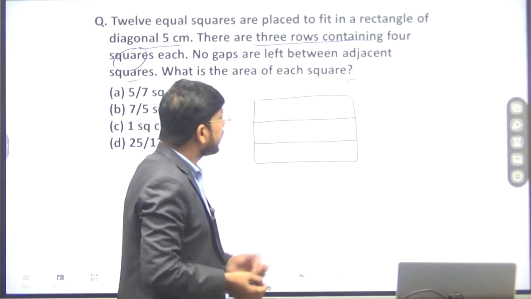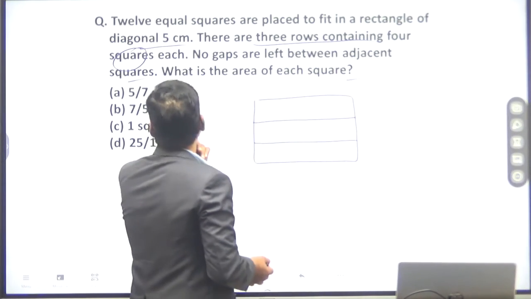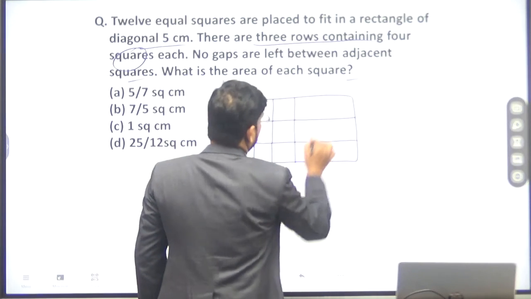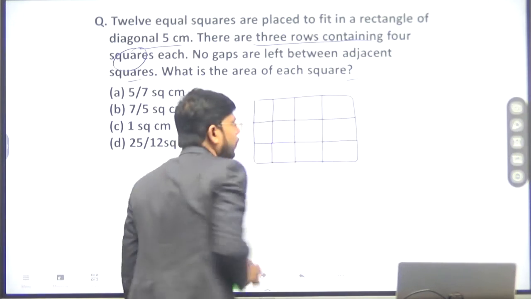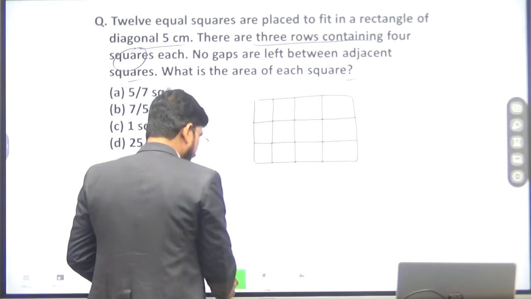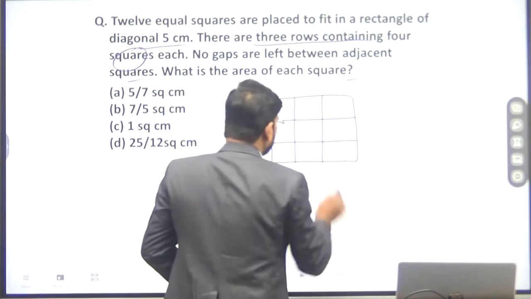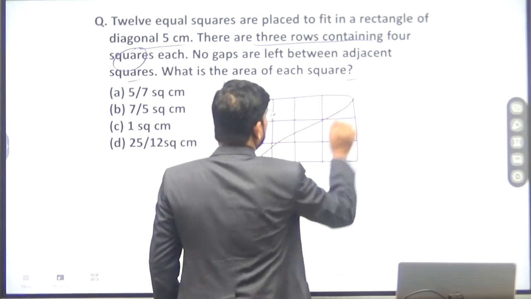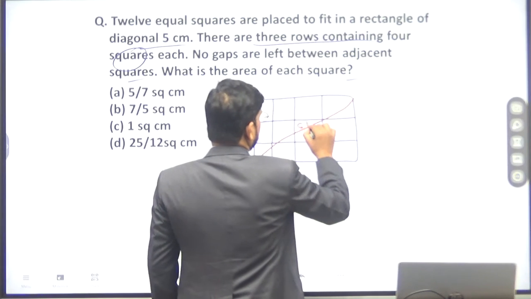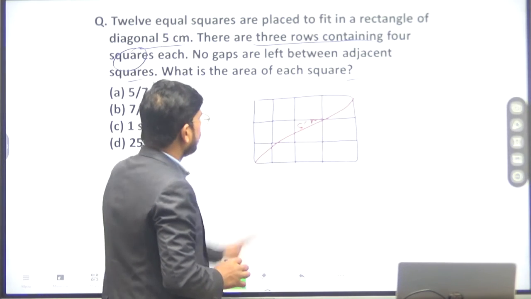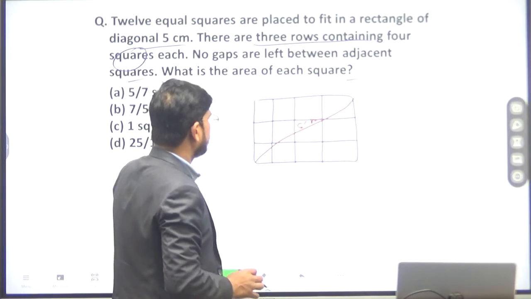In each row there are 4 squares: first, second, third and fourth. Now the diagonal of this rectangle is 5 cm.